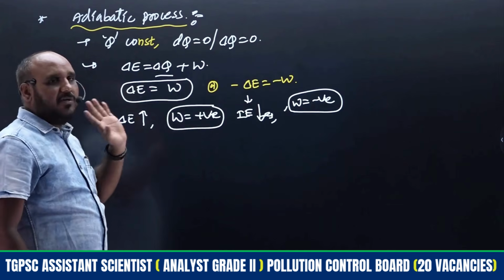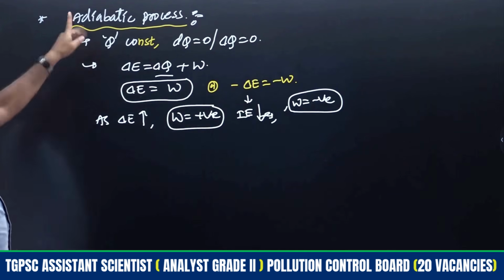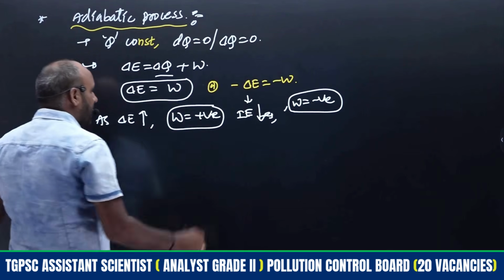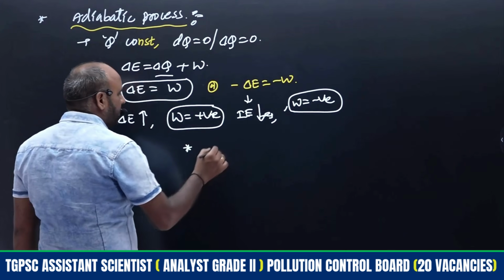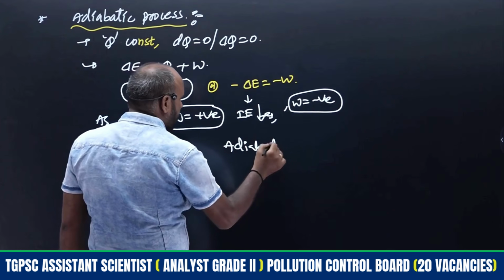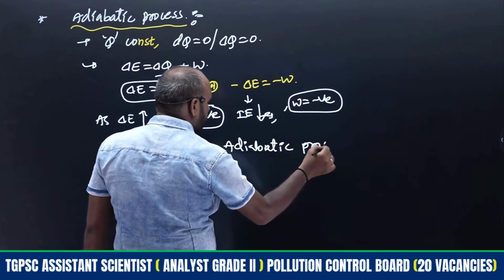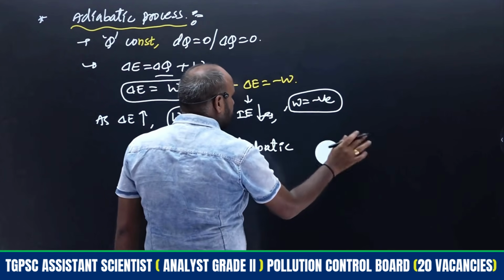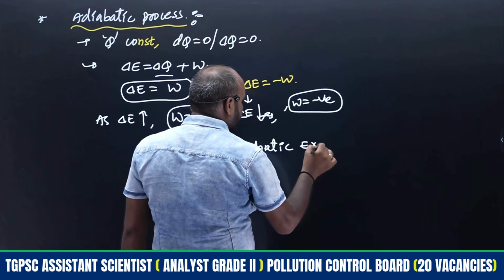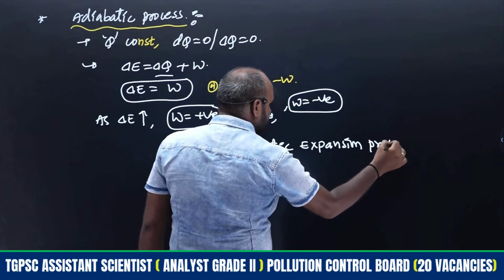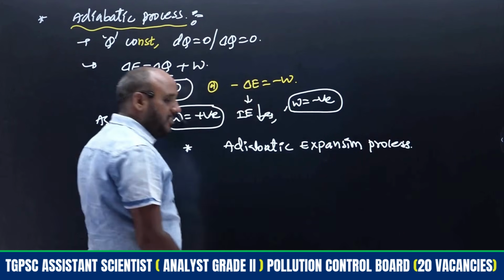Very important terminology, right? So that are applicable in case of the adiabatic process. Similarly, as we discussed, whenever the adiabatic process takes place, particularly the expansion process we'll see, the adiabatic expansion process.